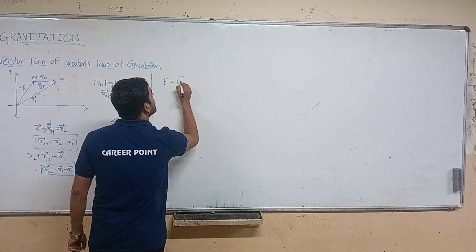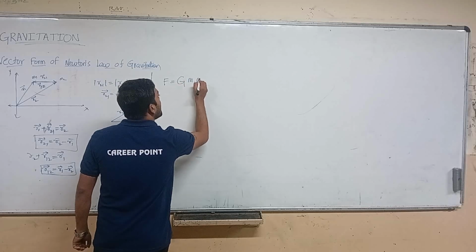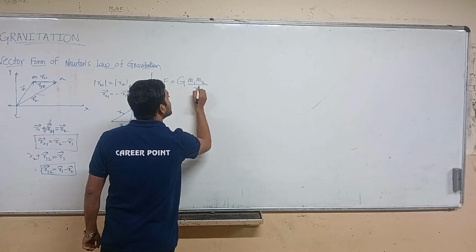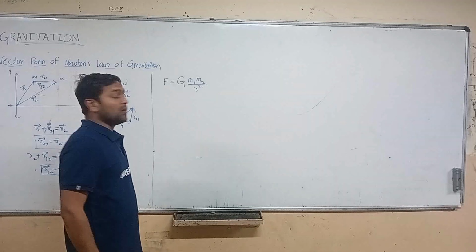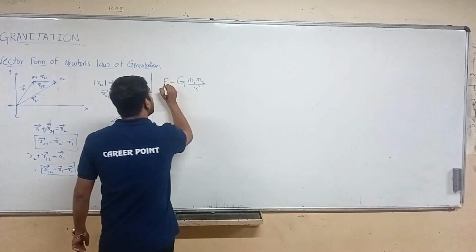F is equal to G m1 m2 by R square. So here we are having that it is a vector quantity, right? To represent the vector quantity, first we need to take this. This is m1, this is m2. These two are the point masses, right? So force on 1 due to 2.